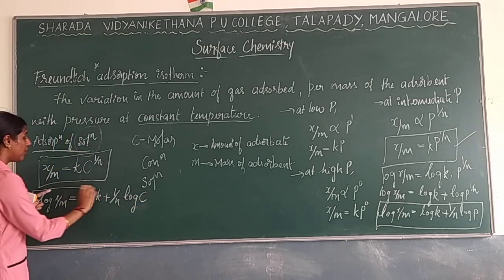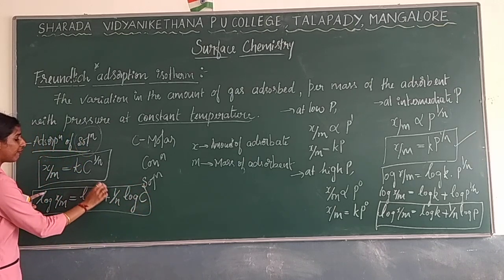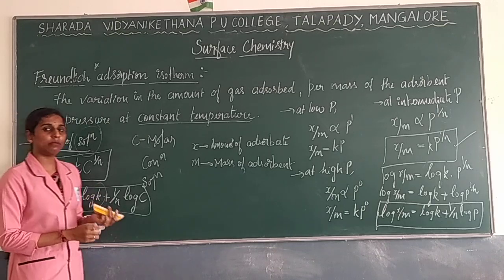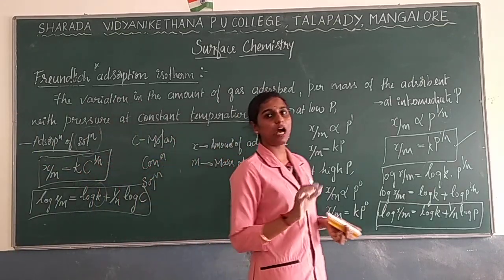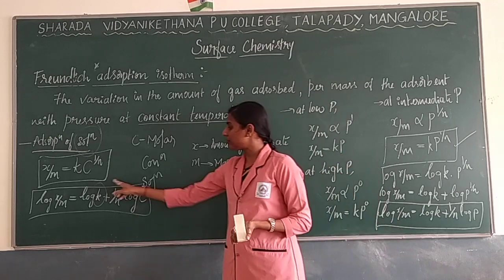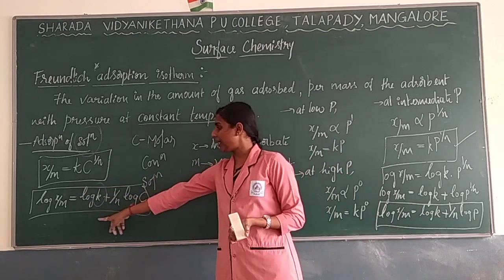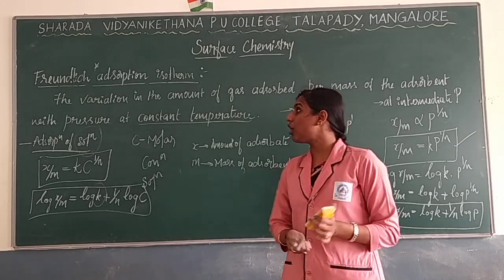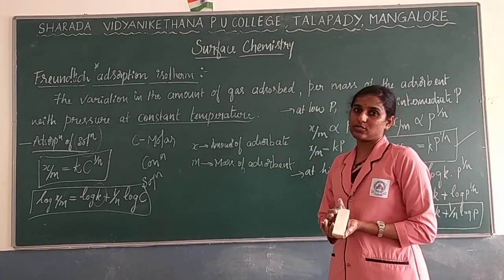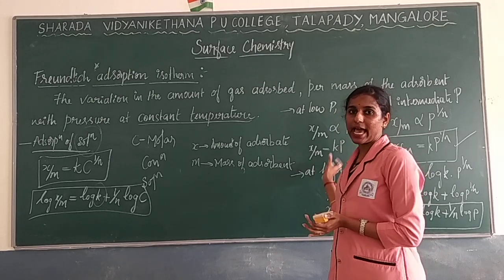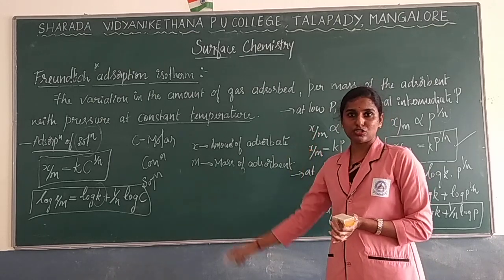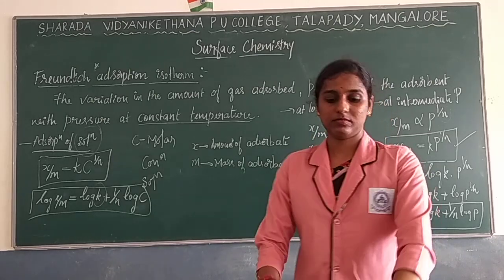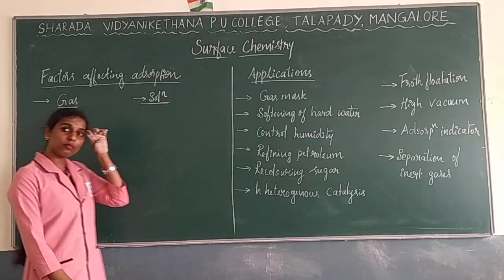Here also you can measure the value of k as well as 1 by n using a graph, where the slope gives 1 by n and the intercept gives log of k. This is very important regarding the Freundlich adsorption isotherm, for gas as well as for solution.